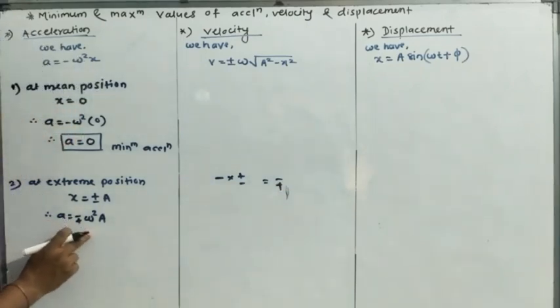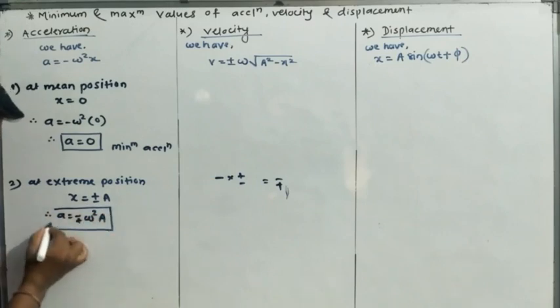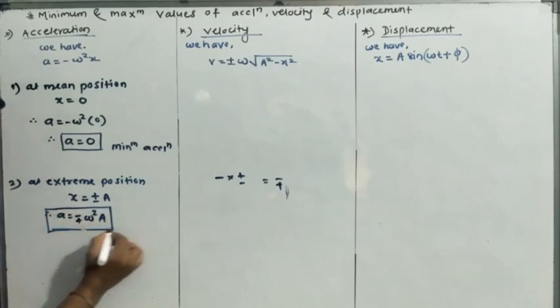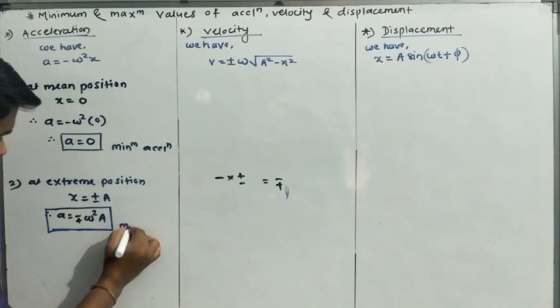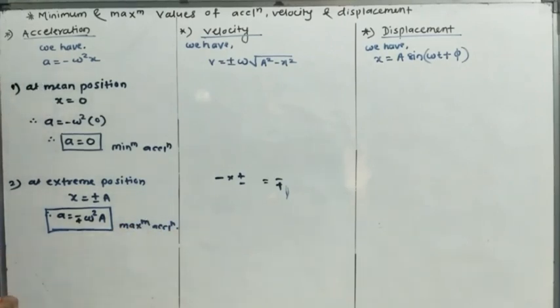So here we get plus minus plus into omega square a. This is the maximum value of acceleration. So we can say that the acceleration is minimum at mean position and acceleration is maximum at extreme position.